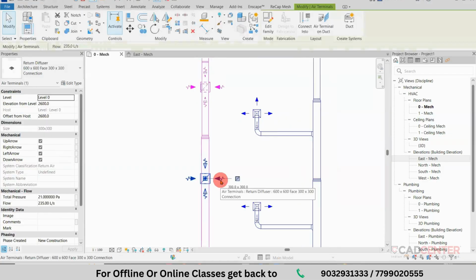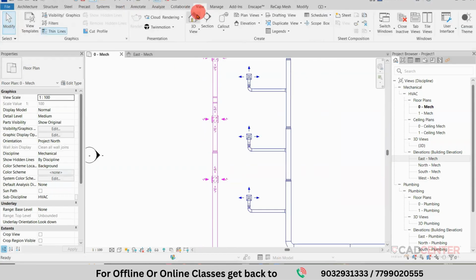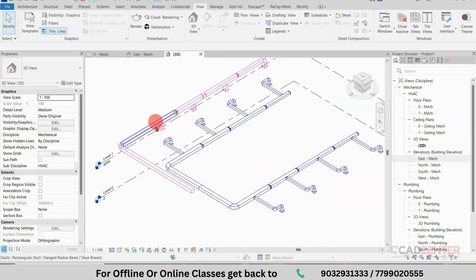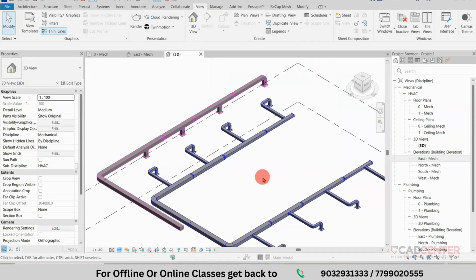Now select this object. Click on connect into. Select this terminal. It is connected. To better understand, I am switching to the 3D view. You can see all objects are connected to the supply as well as the return air. And you can check the shaded view so that the connected models are displayed to you.